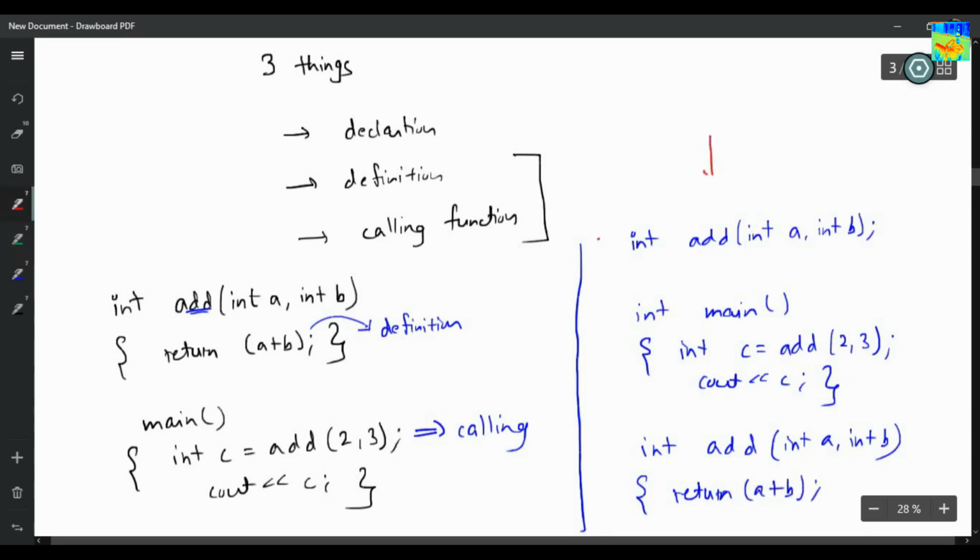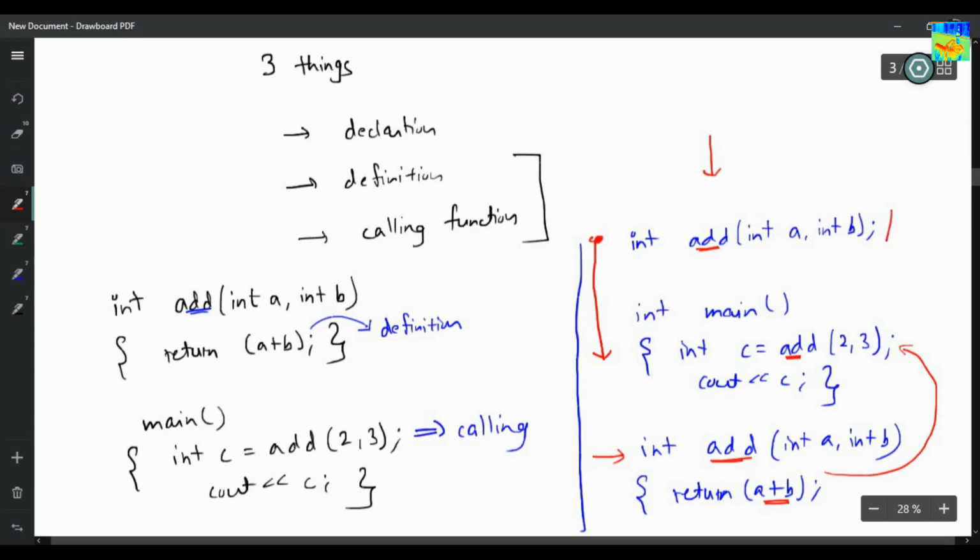Okay, now will the compiler give me an error if I write this code? No, because the compiler will compile from top to bottom. It will reach and stop at this line. It will say, hey, I am calling add function. So the compiler will say, have I compiled something called add? Yes, I have compiled something called add. Now what will the compiler do? It will search where is add. Now the compiler will reach here. Oh, here I have add. It will calculate the result and return the result.